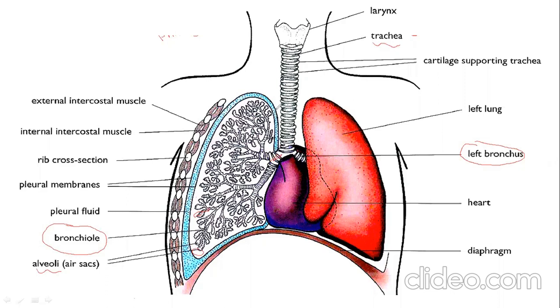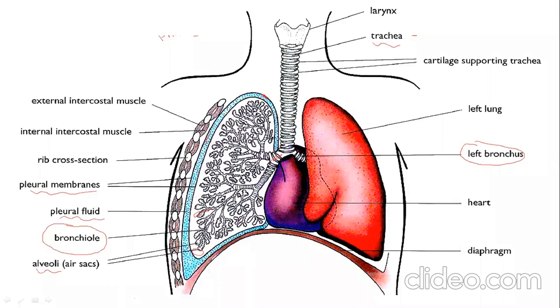Now, these lungs are supported by what? By a membrane. You can see this membrane. This membrane is called the pleural membrane. Between the lung and the membrane is a fluid, called pleural fluid, that reduces friction when the lung is contracting and relaxing, right?